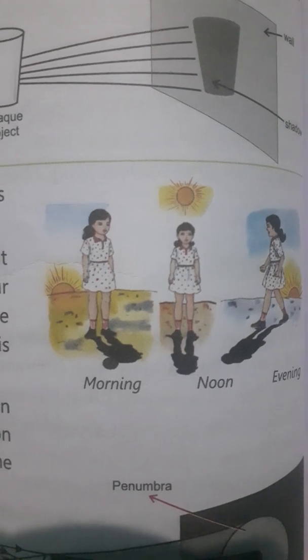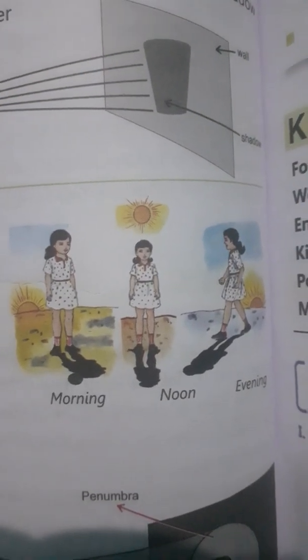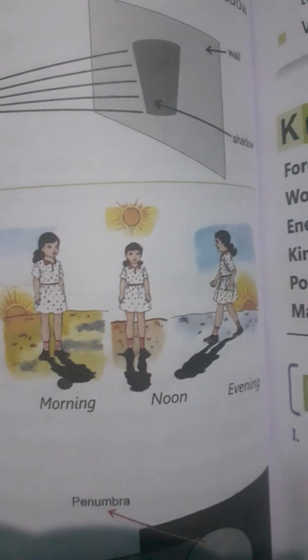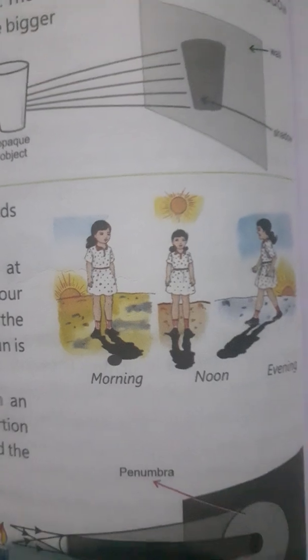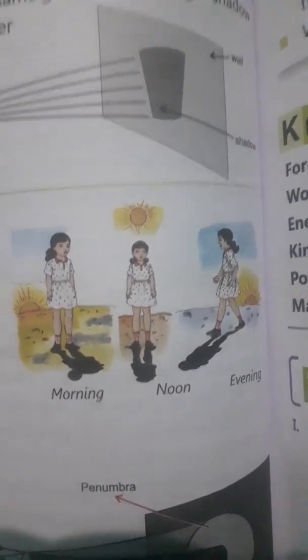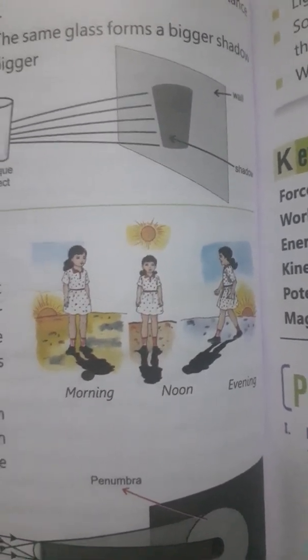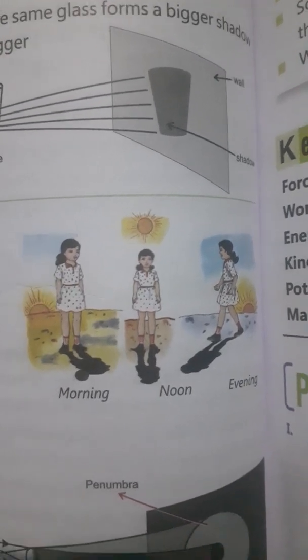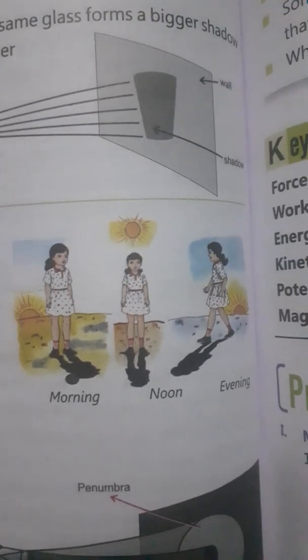For this, we have to talk about three timings of the day: morning, evening and noon. In the morning and evening time, the shadow is formed opposite to the light. Even if we have any source of light like a bulb or tube light, the shadow is always formed in the opposite direction of the source of light. Means if the source is on the right side, then the shadow will be formed on the left side.